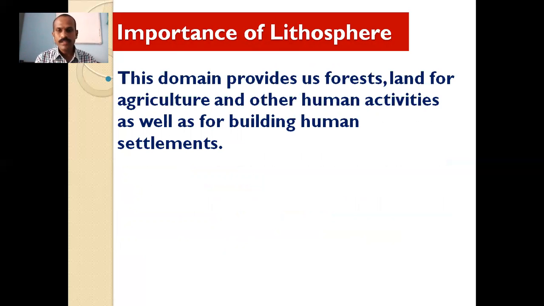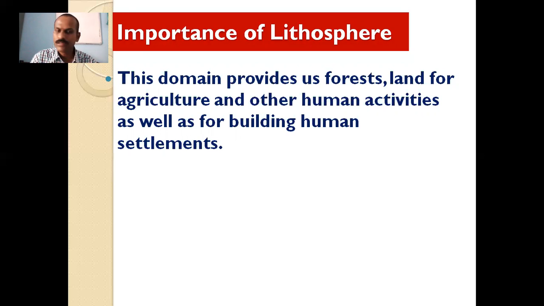On the land, forests are available, and forest produce is very useful for human beings. Then land is available for agriculture. We can grow agricultural produce, and food is produced on the land.